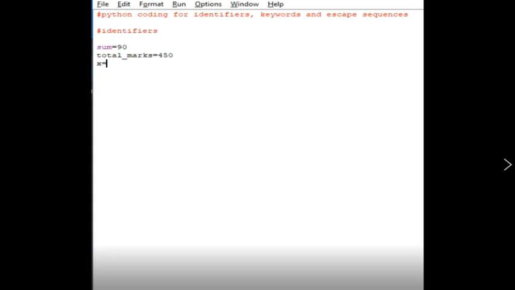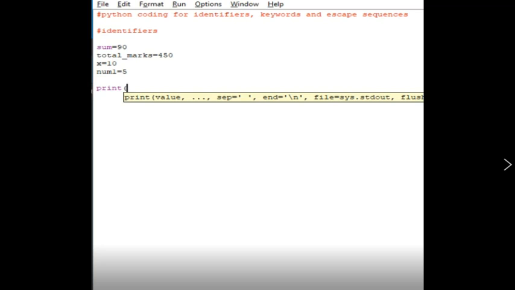So what I have typed here is sum equal to 90, total marks equal to 450, x equal to 10, and num1 equal to 5. So these are valid identifiers. It can be a letter or string, or a string along with an underscore, or a single variable, or a string with a number. So these are valid identifiers.